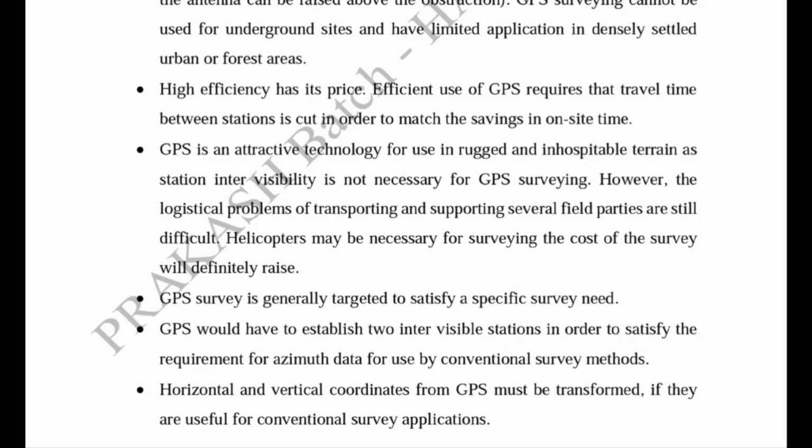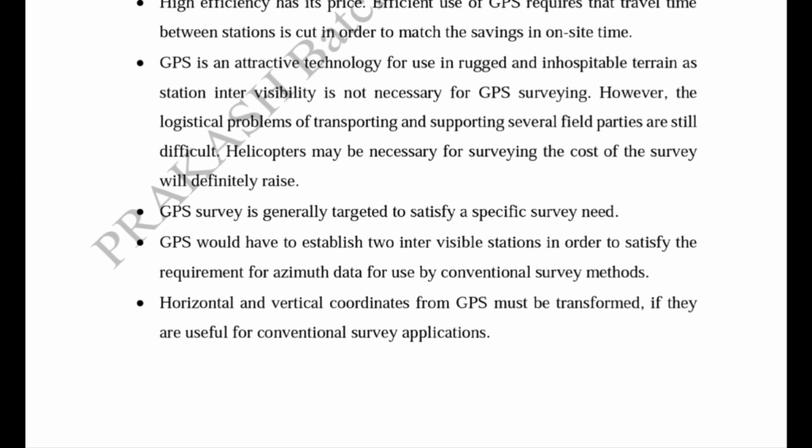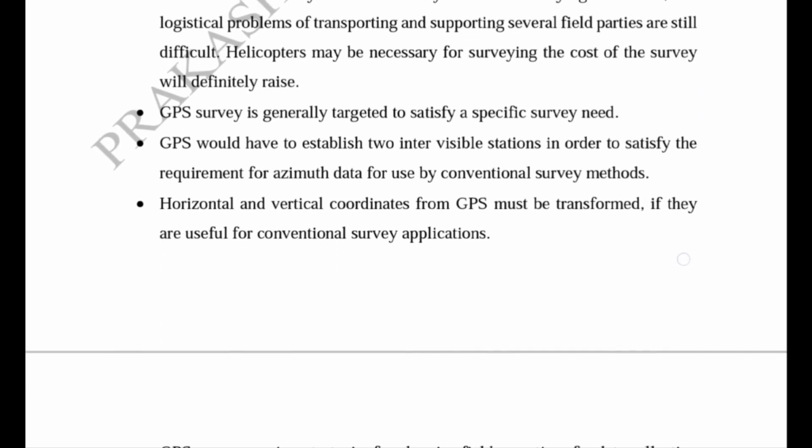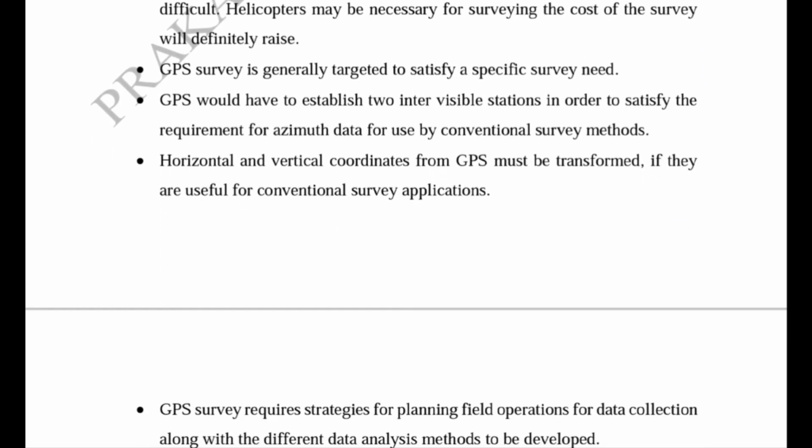And GPS survey is generally targeted to satisfy a specific survey need, because if we want to survey any area, then it must be specific. So for targeting that area, GPS survey is required, and GPS would establish two intervisible stations in order to satisfy the requirement for azimuth data for use by the conventional survey methods.